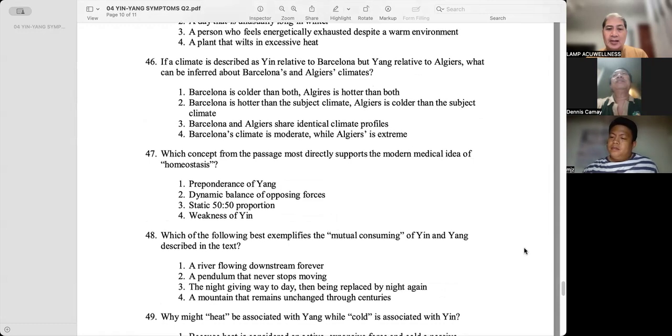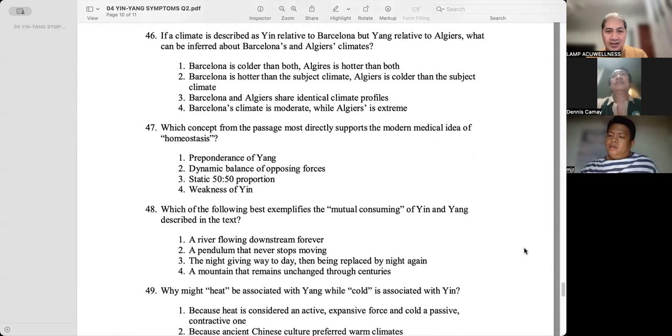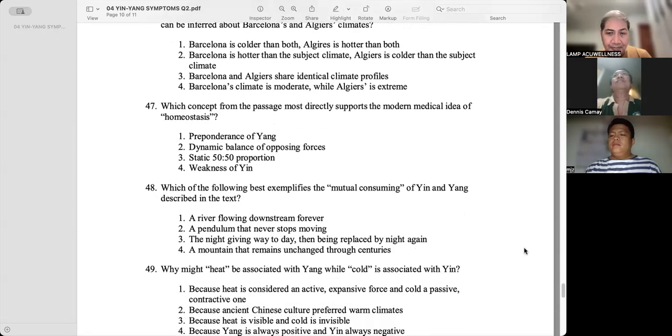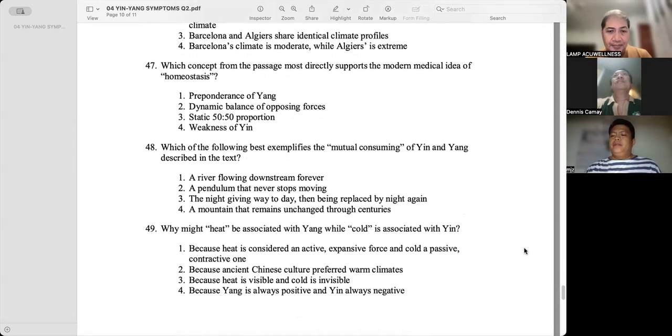Which concept from the passage most directly supports the modern medical idea of homeostasis? Dynamic balance of opposing forces. That's what we call homeostasis. Yes. Which of the following best exemplifies the mutual consuming of yin and yang? The night giving way to day, then being replaced by night again.